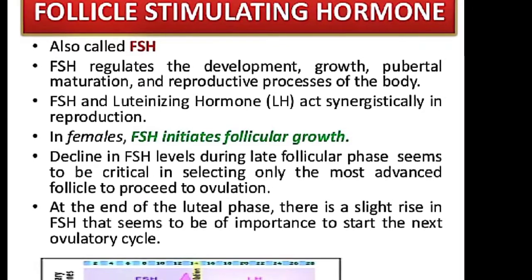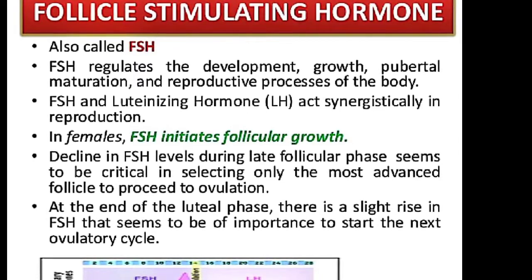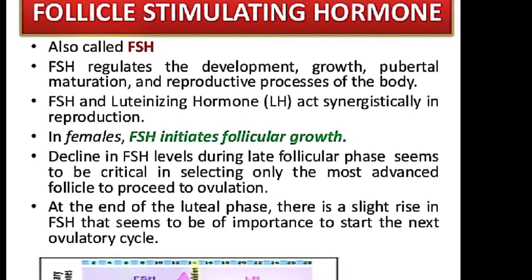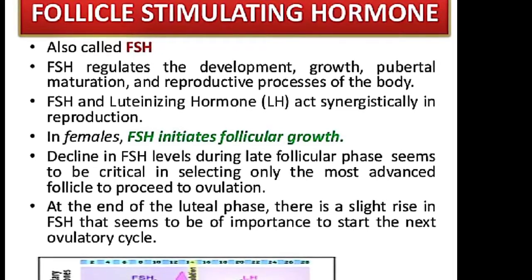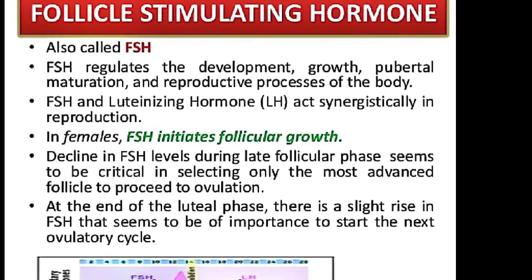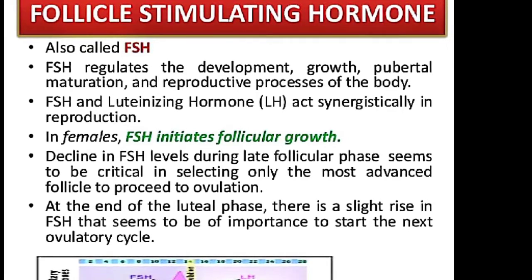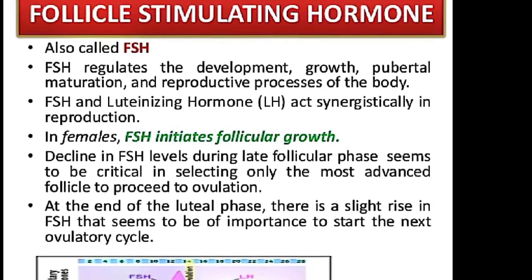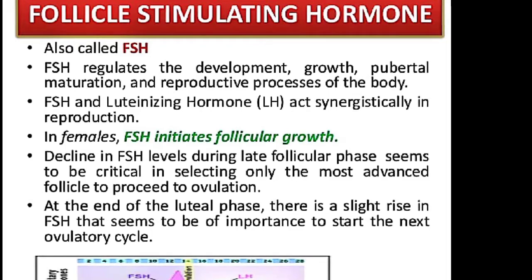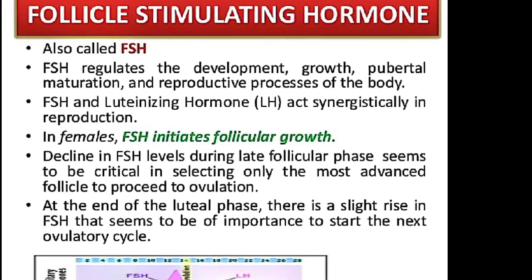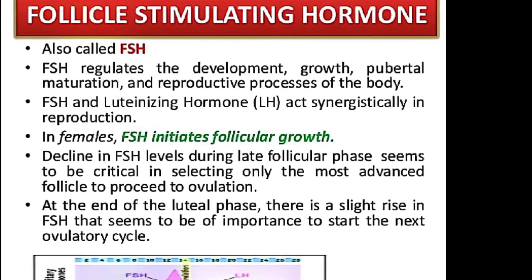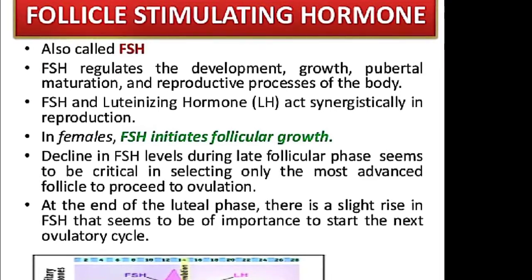They contain the developing egg or ovum. They are secreted each month containing the egg, and they grow and mature. The maturation and growth of the follicles is controlled by the follicle stimulating hormone.